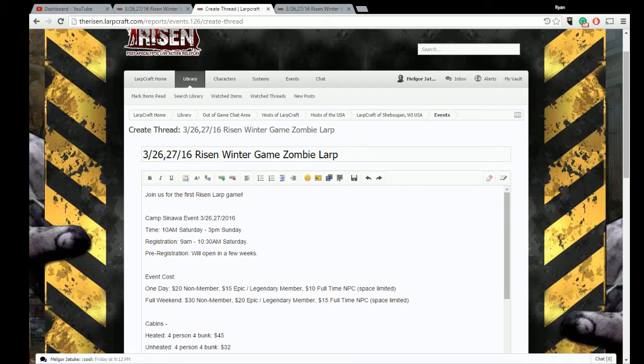Okay, elders, this is for creating an event within the tracking systems. We're going to use the Risen this time. Last time we used the scrolls. Basically, the first thing you want to do is go to your host area, Larpcraft of wherever. Go to your events and make a post about the event.